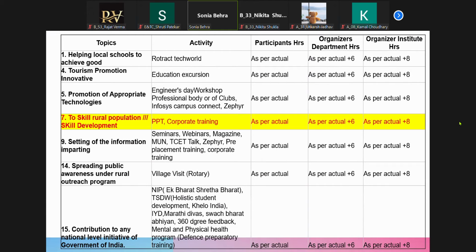But if you are going to Manali, you are already going to a tourist spot, suppose you are going to Manali or Ooty, and you make a blog about it, so that will not be counted. You have to promote a place which is not a tourist spot, but you feel that it can become a good tourist spot, and through that it can generate some earnings for the people over there. That will become part of tourism promotion. You can create your blogs and do that.